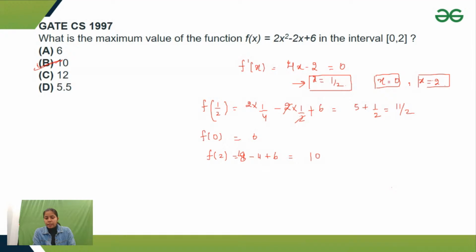If the double derivative equals 0, then there would be a saddle point, which means neither minima nor maxima. Because if I take the function f(x) equals x cube, I get one critical point, which is an extreme point, x equals 0. But when we find the double derivative there, it is 0. So it is a saddle point, neither maxima nor minima.